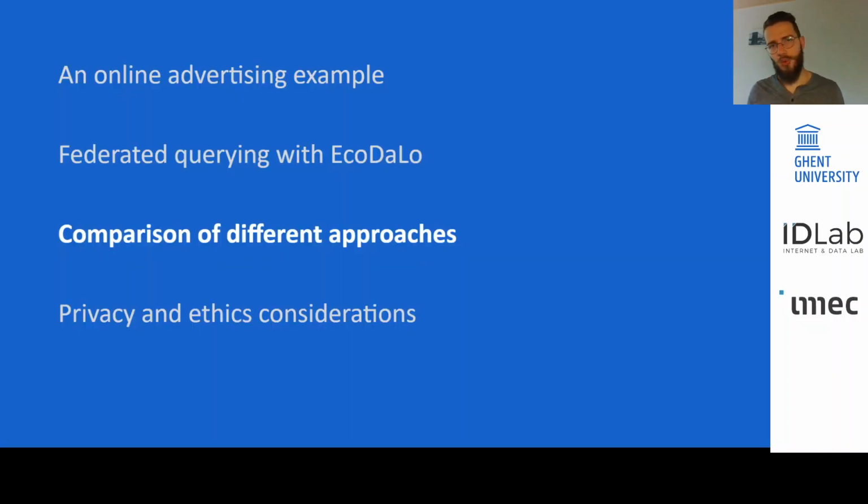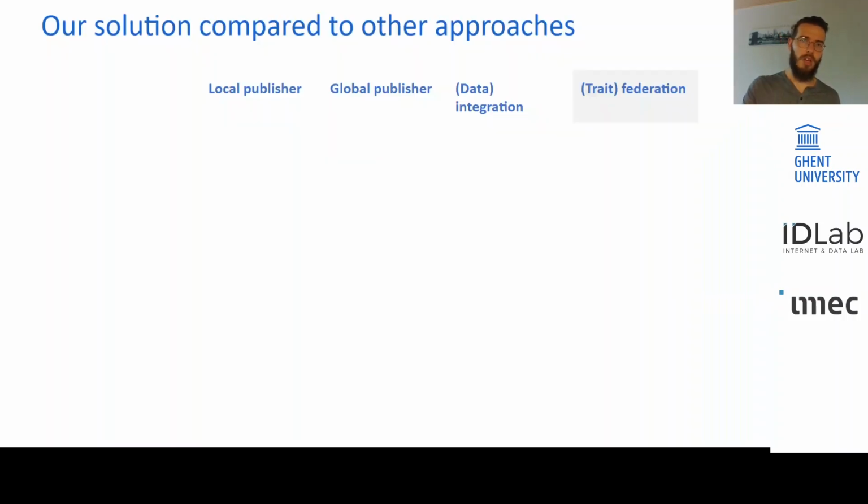So after showing you how EcoDaLo actually works, let's have a look how the approach of it compares with other approaches. We look into the case where there's a single local publisher, then a global publisher, how then the approach where all the data is just integrated, and our trait federation approach. With respect to trait quality, local publishers usually have higher quality traits due to a more strong relationship with the customer, which you don't have for the global publisher. Of course, this is retained for both the integration and the trait federation.